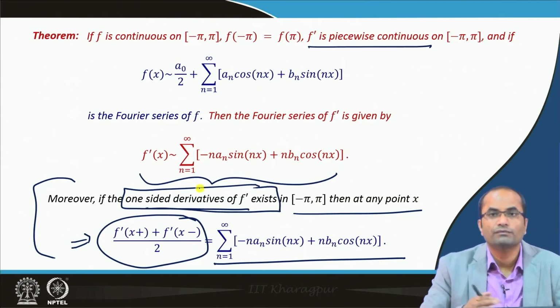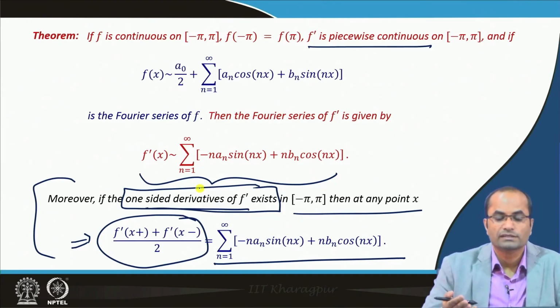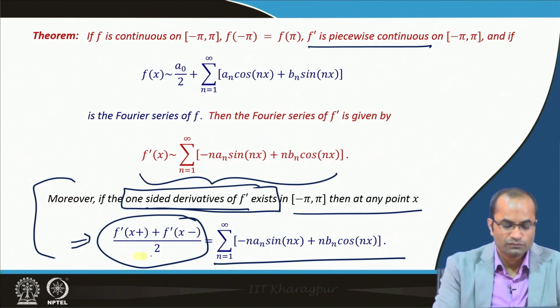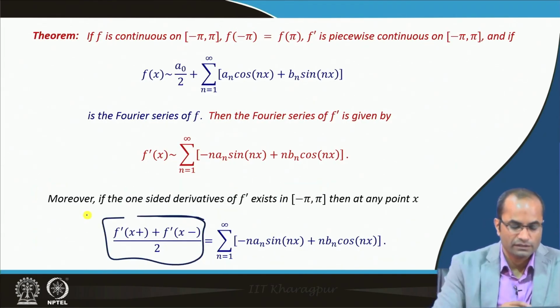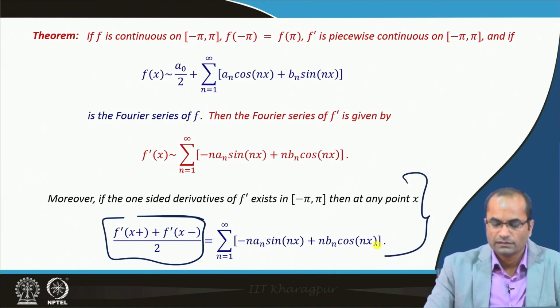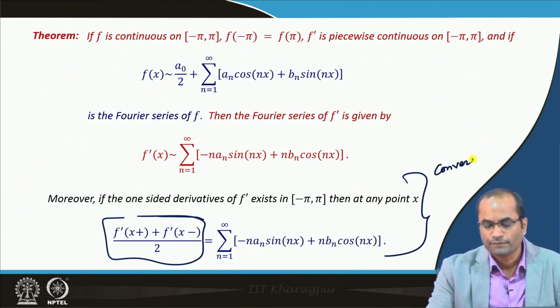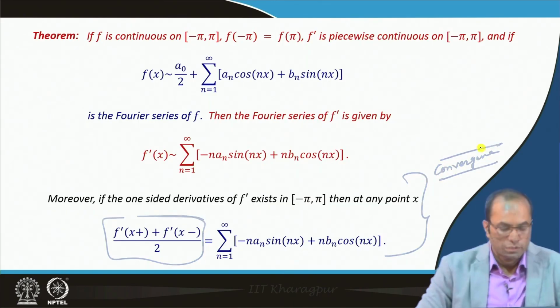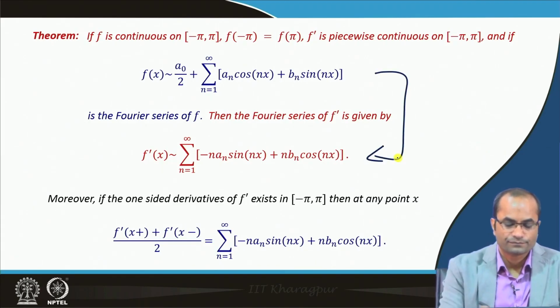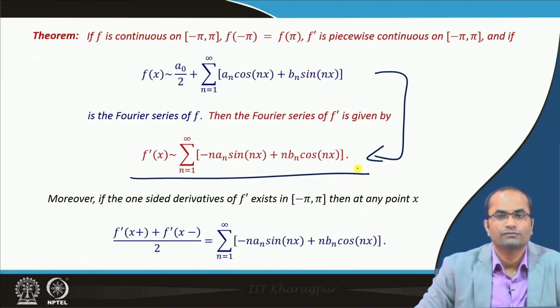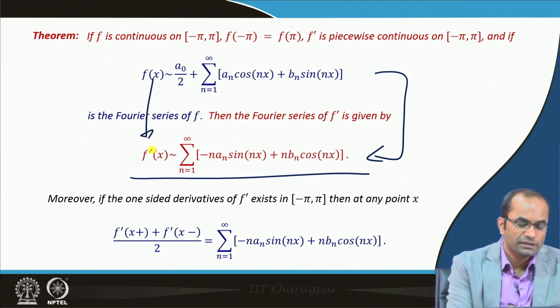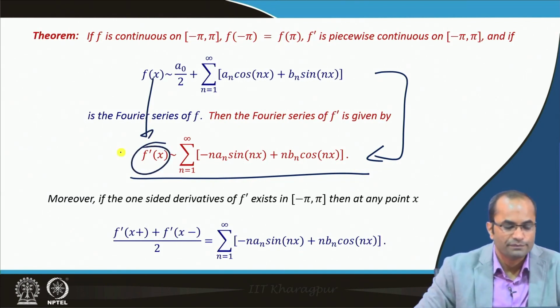So, f prime is piecewise continuous and f prime has left and right derivatives. In that case, the series converges to exactly this result, which is the average value of these limits here. So, this is precisely Dirichlet's theorem, the convergence theorem we have studied already for the Fourier series. Okay, now, the question is how to get this result, which says that we can differentiate the Fourier series term by term, and the new series will be the Fourier series of this f prime.